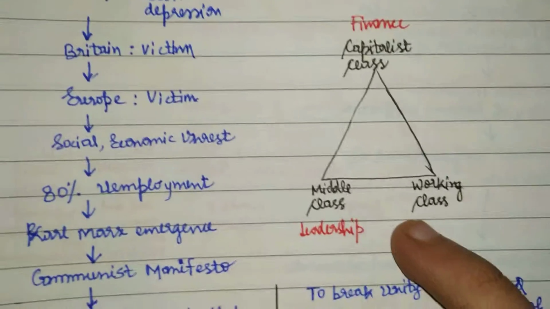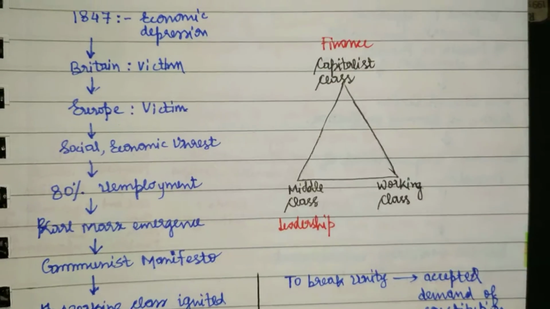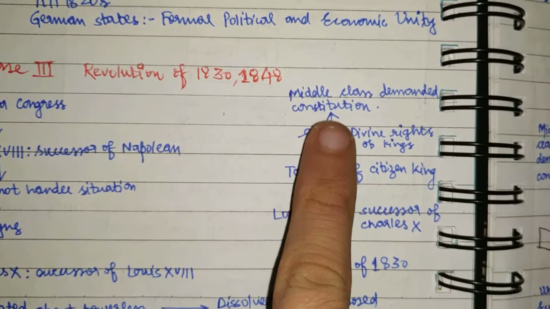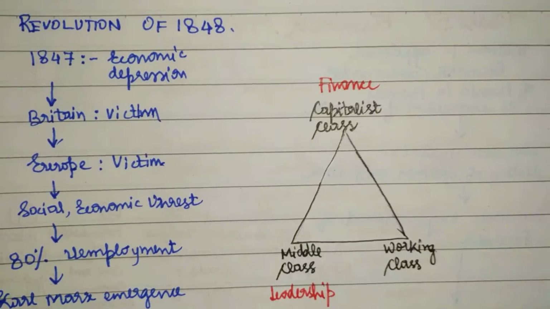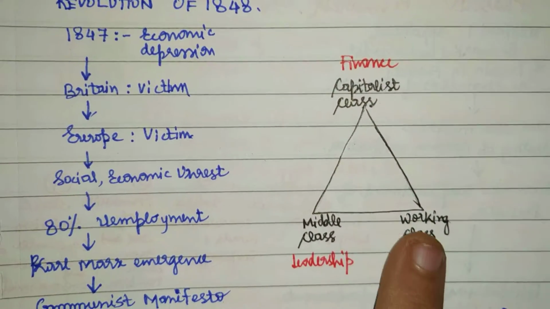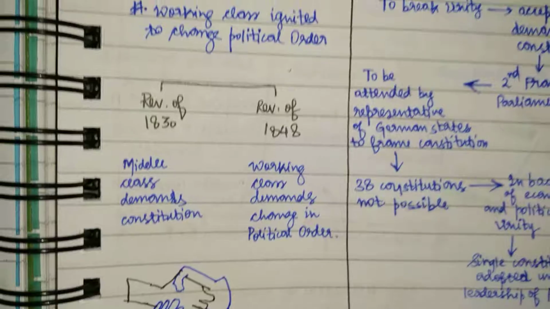Now, you can clearly see that in the revolution of 1830, the middle class was ignited, and in the revolution of 1848, the working class was ignited, right? So you can see a kind of unity between them, right?